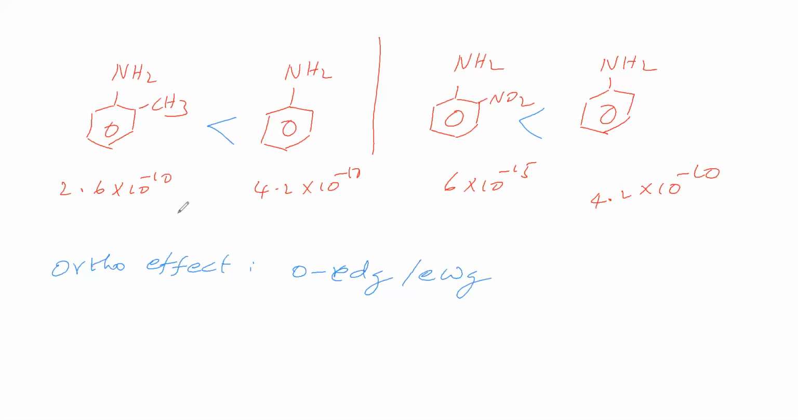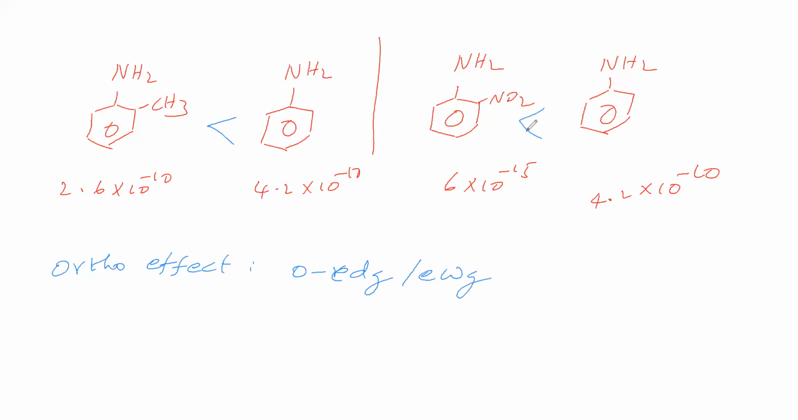Here the experiment says that it is having higher basic strength. What explanation did we give? The methyl group shows plus I effect as well as hyperconjugation. Therefore, here electron density is high, so lone pair density is high. Therefore, its basic strength is high, we said. Now, this explanation is not suitable for the experimental fact. So we need not consider this explanation for this orthomethyl aniline.